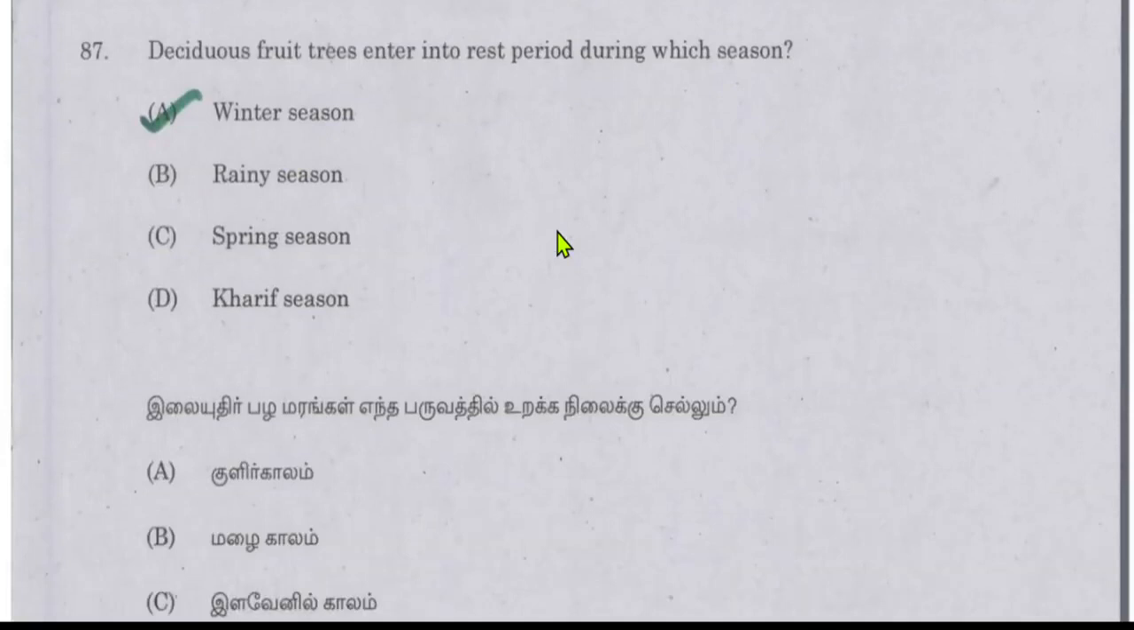Next, deciduous fruit trees enter into rest period during which season? Deciduous fruit trees, we know, shed their leaves. Those plants are named as deciduous fruit trees, which is a scientific term. So the rest period will be winter season. In the winter season, it sheds the excess leaves.